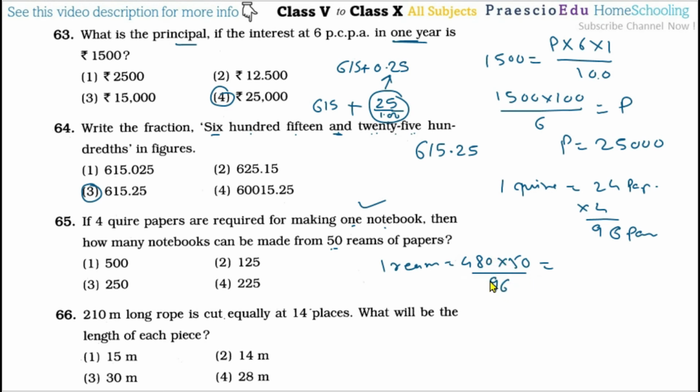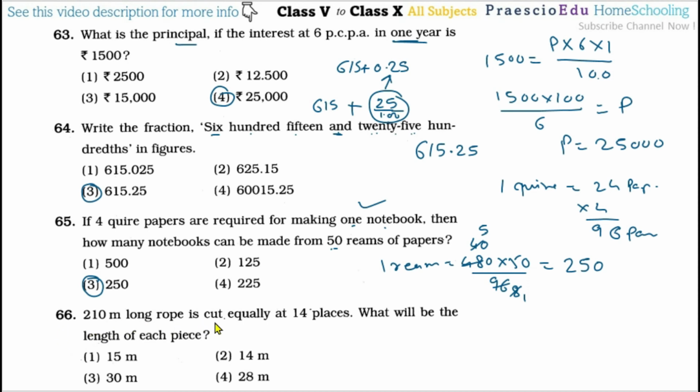So after this you will get, 12 4s are 48 and 12 8s are 96, then 8 5s are 40. So 5 multiplied by 50 means that is 250 notebooks we can make, and this is given in option number 3. Then question number 66.